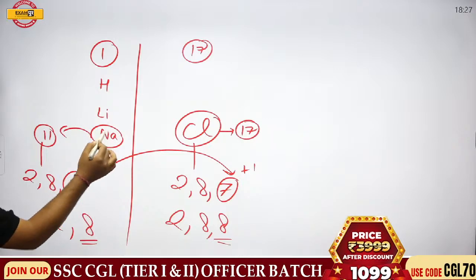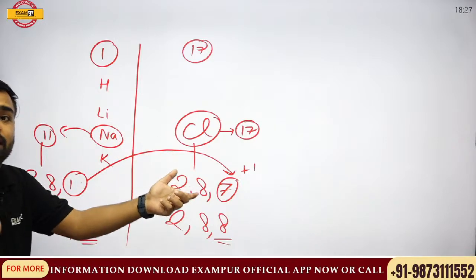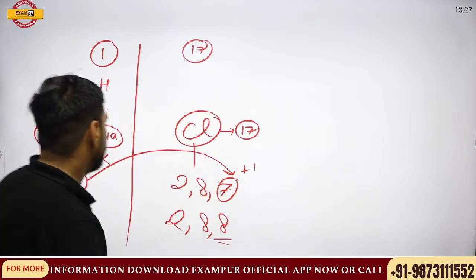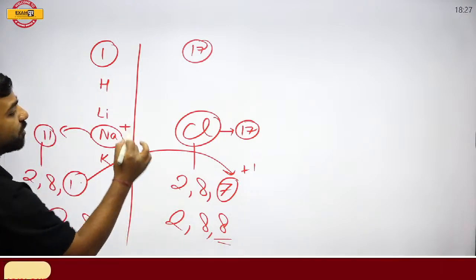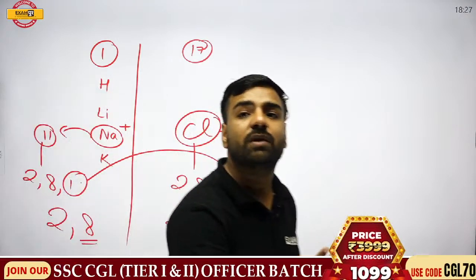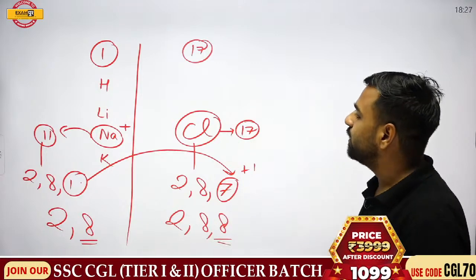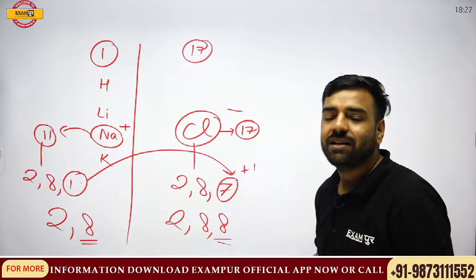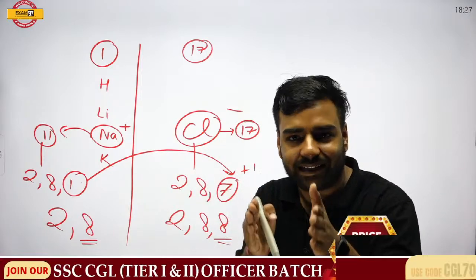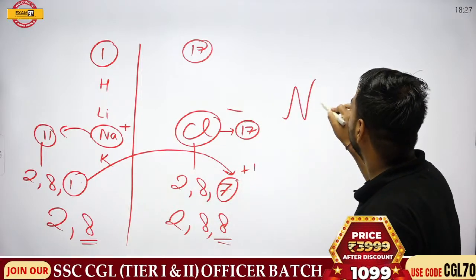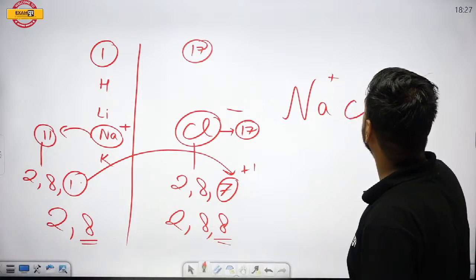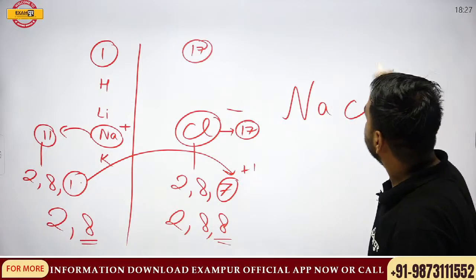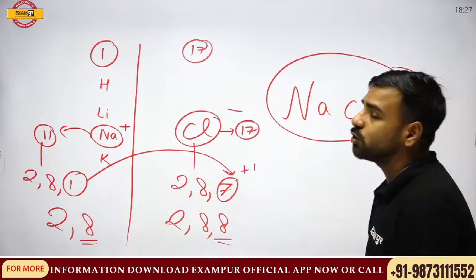Here, when sodium gave the electron, the electron went away from it, so it is going to get a positive charge. If I talk about chlorine, the electron came here, so here there was a negative charge. Now we know that positive and negative charges attract each other. So I'll write NaCl, where one was positive and the other negative. And it's the same salt that you're eating, sodium chloride.